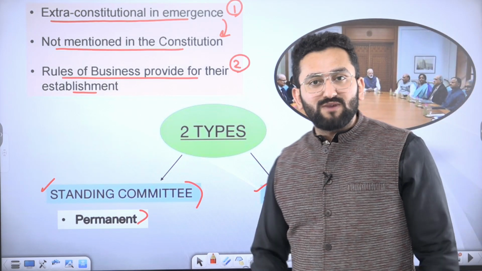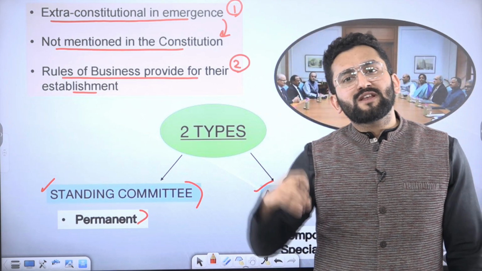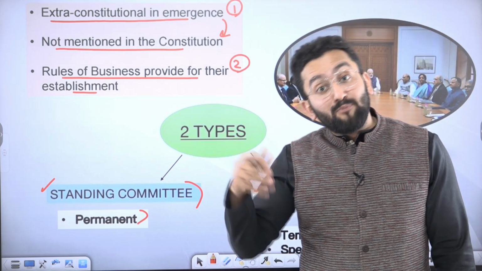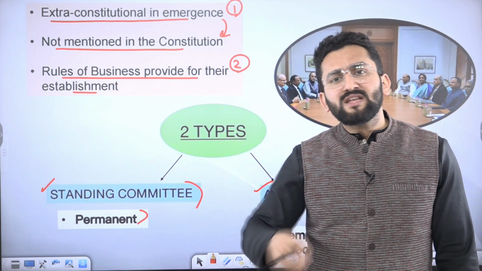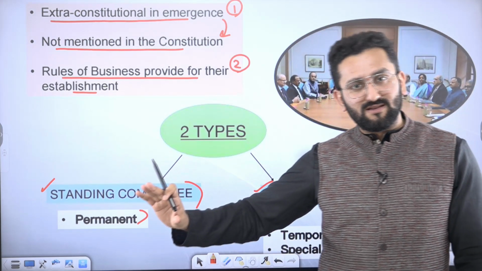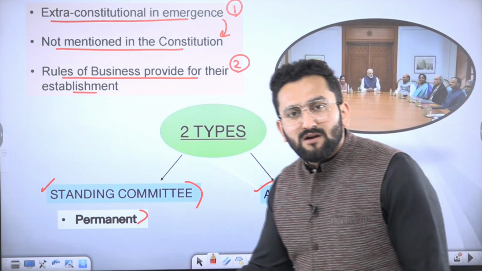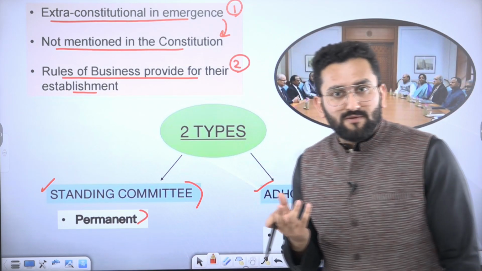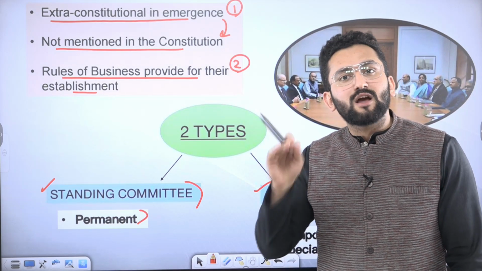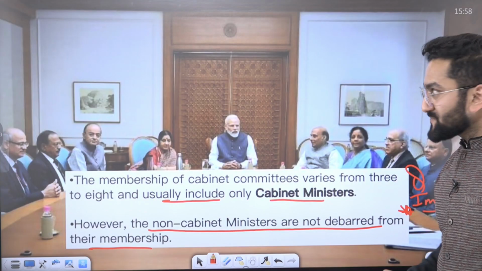So there are two types of cabinet committees. One, standing committee. Standing means permanent. On some important issues, for example, political affairs, economic affairs, appointments. So these are regular business. You need standing, permanent cabinet committees for that. Others are ad hoc committees. For example, there are some issues which have just cropped up, right? And you need certain cabinet ministers to sit together and decide what needs to be done. So those are temporary and for a special purpose.